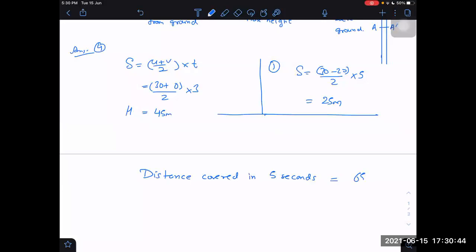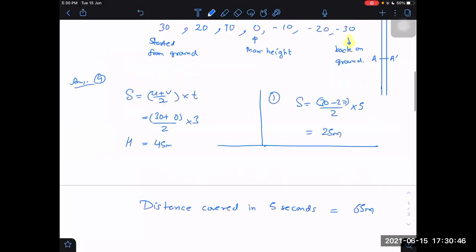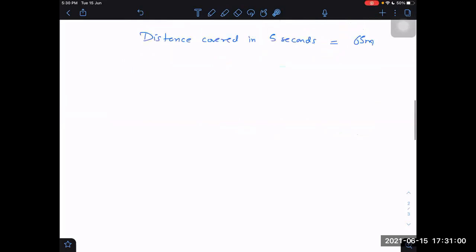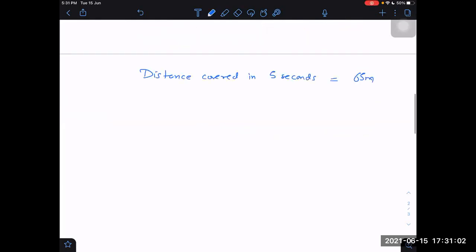If you are not understanding, there are different ways to do this. I can do it this way also. Up to maximum height, the total distance covered will be 45. After that, separately, in the remaining 2 extra seconds, the distance covered will be 20. So 20 plus 45 is equal to 65. We should remember this thing.